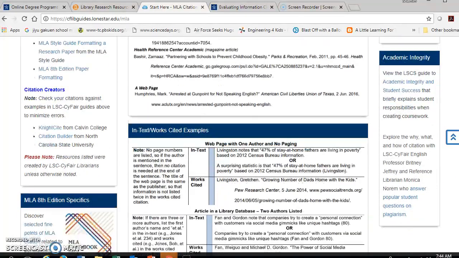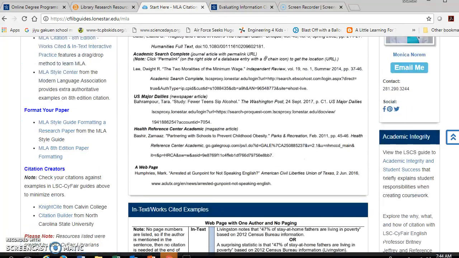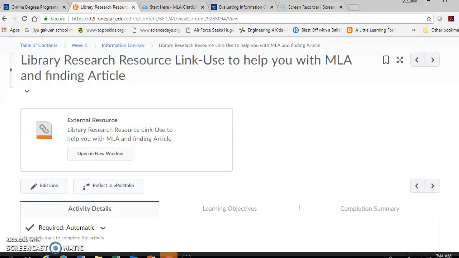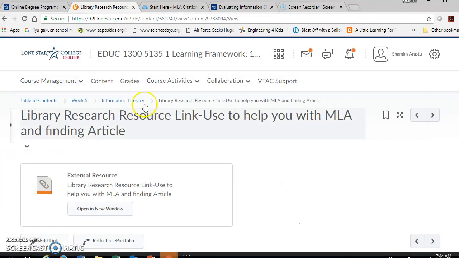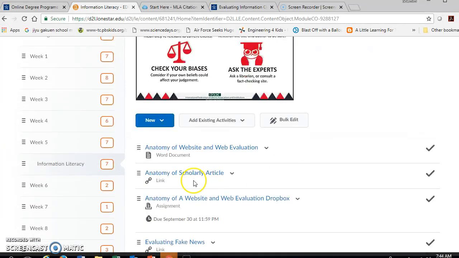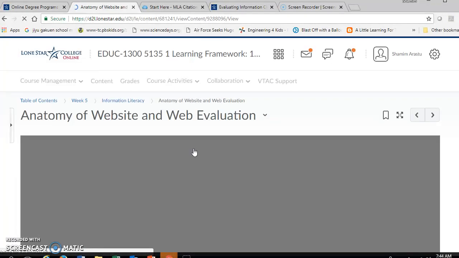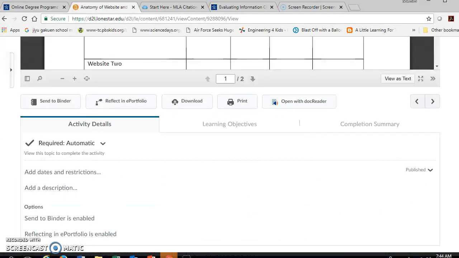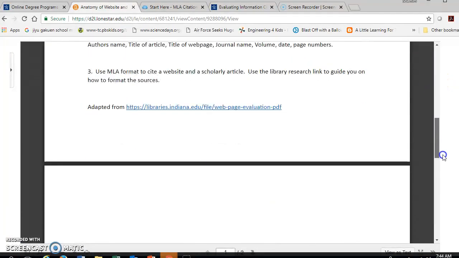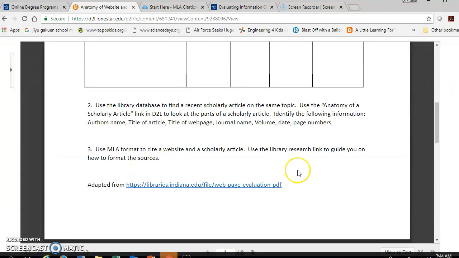And feel free to look at other examples in here to get your information. Okay. Once you cite your source, your assignment is complete here.